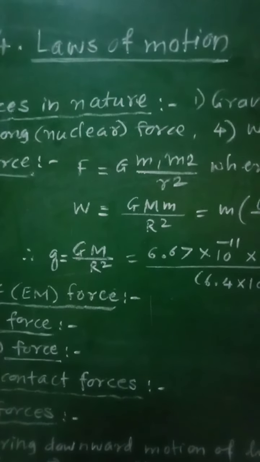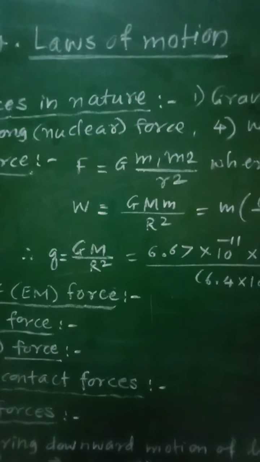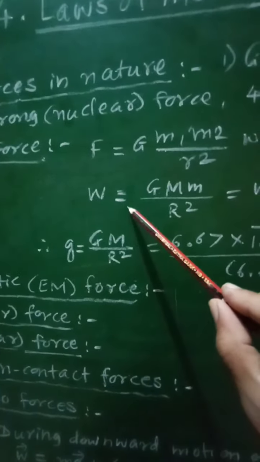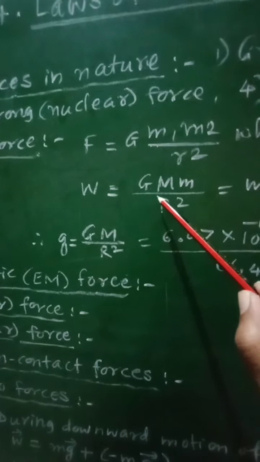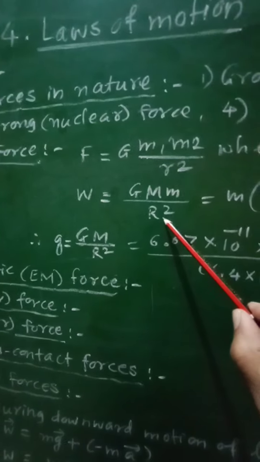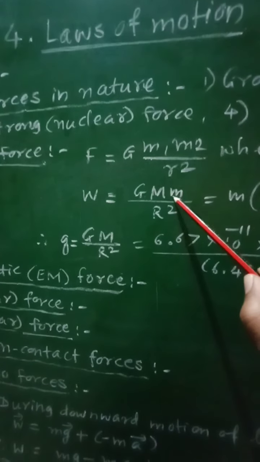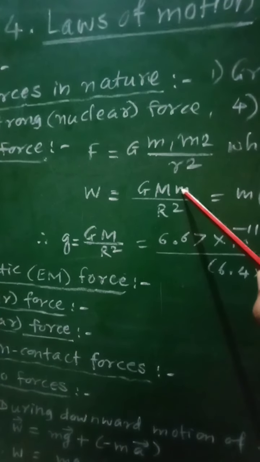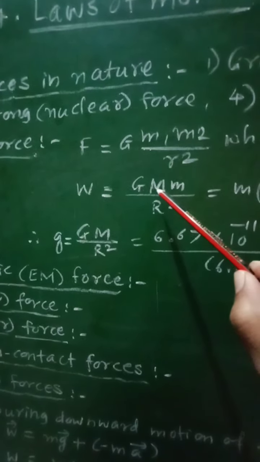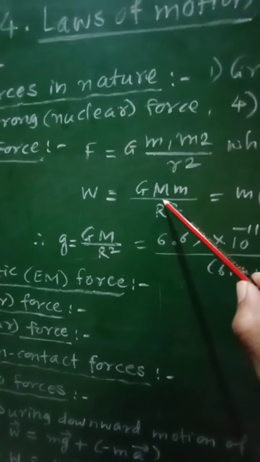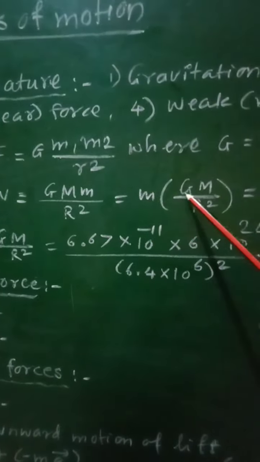For example, the gravitational force exerted by the earth on any body, that is the weight of the body, W, will be given as, this W will represent the weight of the body, that is the gravitational force exerted by the earth, that will be given as G M m upon r square, where G is gravitational constant, capital M will represent mass of the earth, m will represent mass of the body which is placed on the earth's surface, and r represents the radius of the earth, that will represent the distance between M and m, that is the distance between the earth and the body, and therefore it will be written as m into GM by r square.